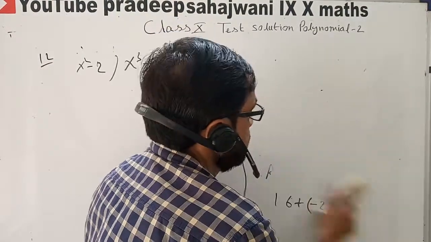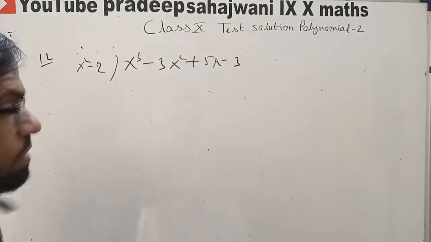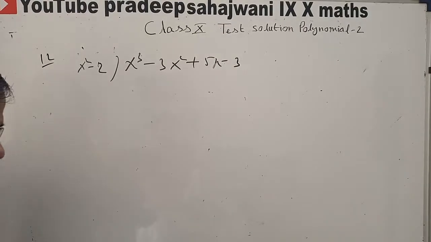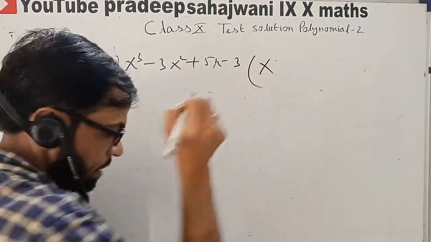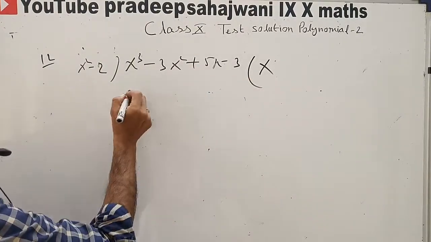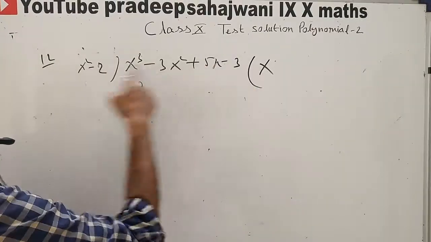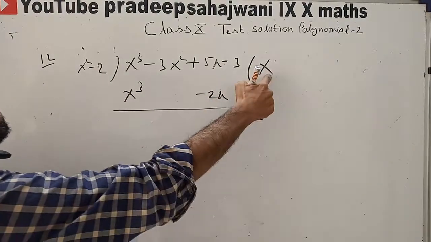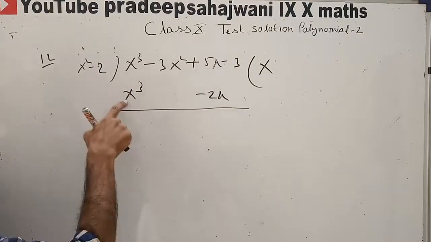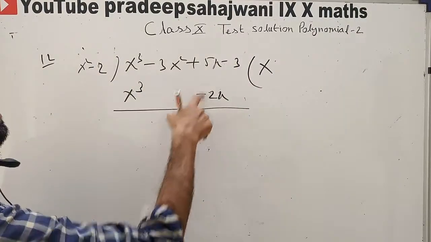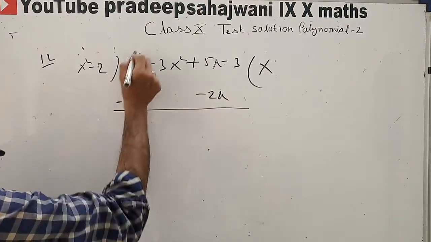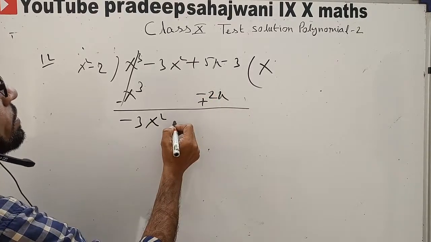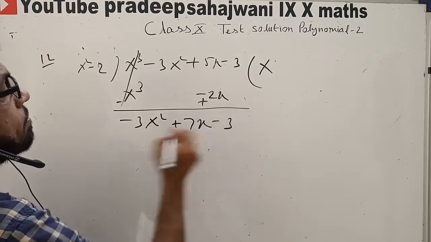So likewise, in the algebraic expression, first we will divide this one. What should be added? So first we should divide this one. So it will be x, okay, x square, x cube, x into 2x. So we write here minus 2x, isn't it? We write below the x, same. Now it is cancelled. This is minus 3x square, minus minus plus. So it will be 7x minus 3.